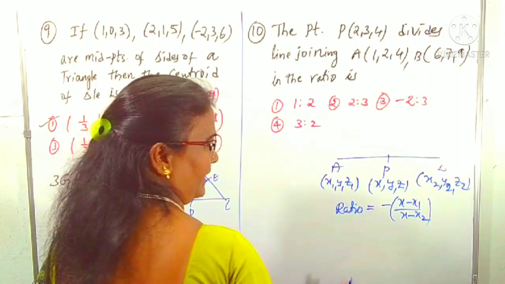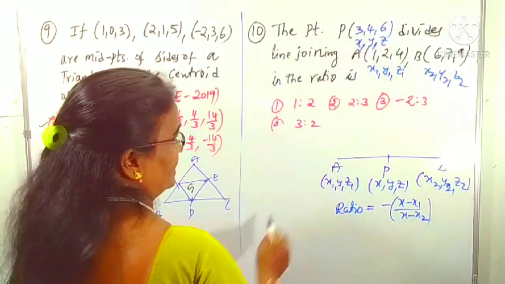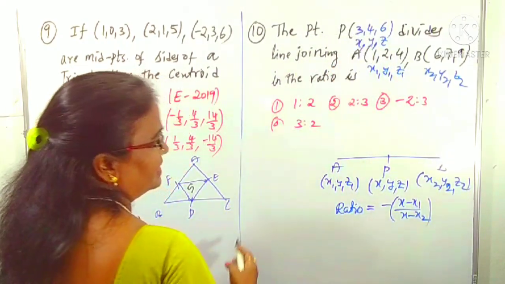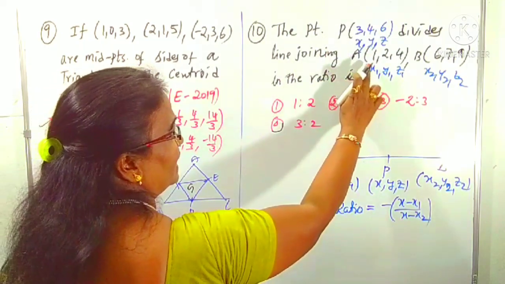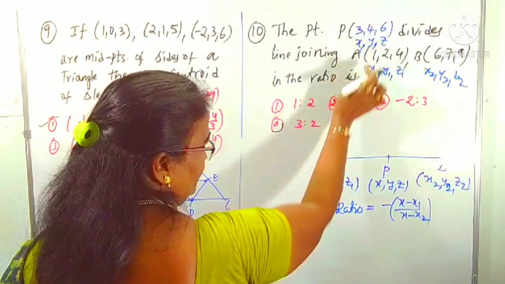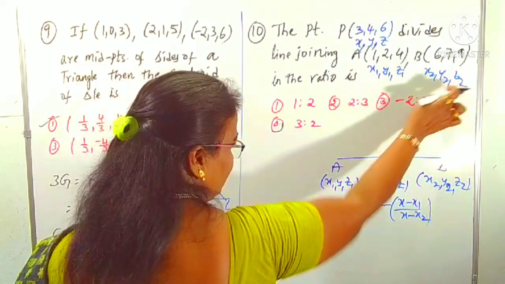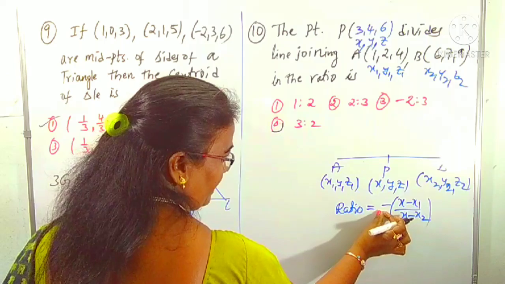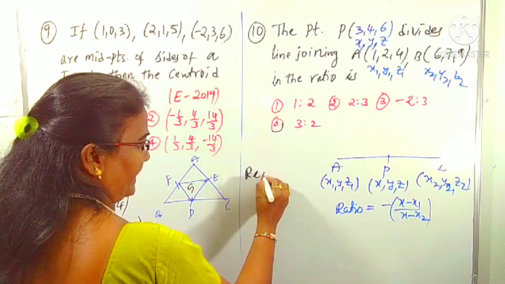No need to use all, any one of them is enough. Here the P point is (3, 4, 6). According to the given points, P divides the line joining AB. P is x, y, z, A coordinates are x1, y1, z1, and B coordinates are x2, y2, z2. What is our tip? The ratio is minus (x minus x1) by (x minus x2). Now we can find the required ratio.